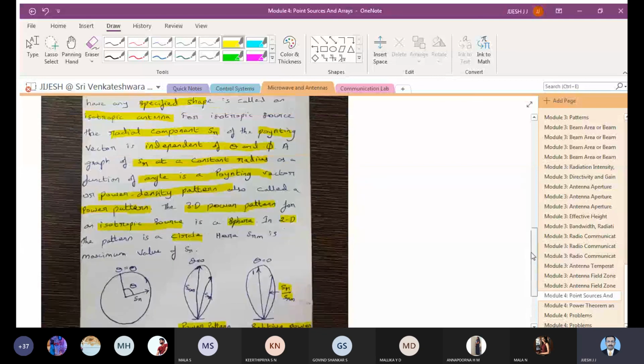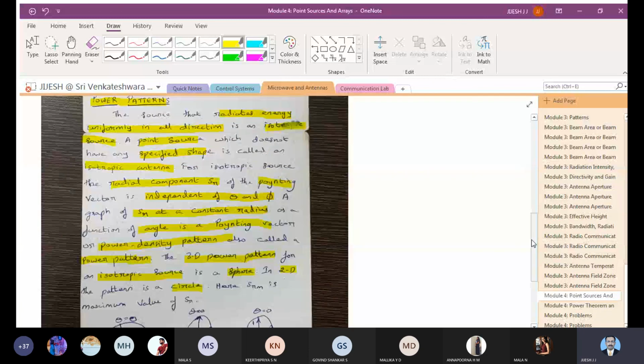By this, we will wind up for today, and we will continue in the next class, where we will be studying the power theorem and a few problems. All those things will be required for you. So all these things will be discussed. You can make a note of all these things now and then leave the class.